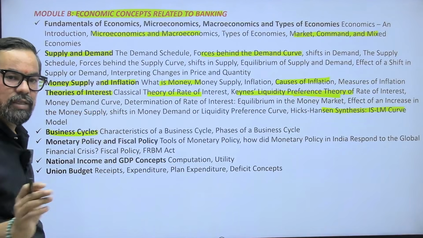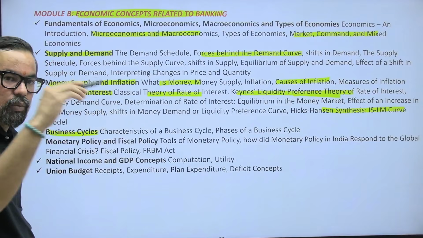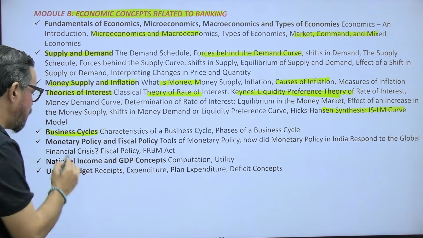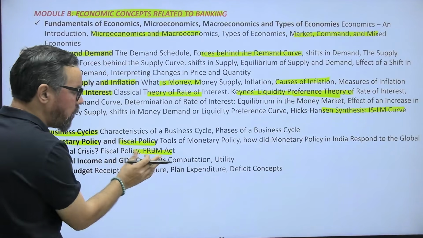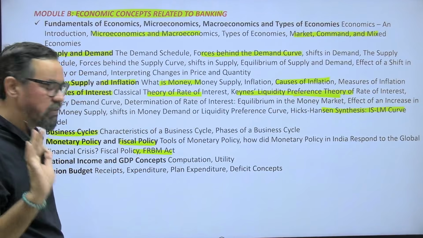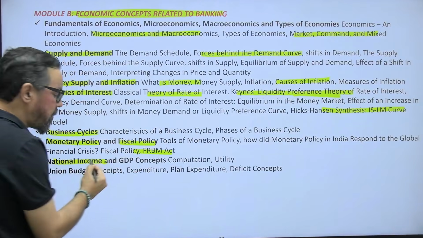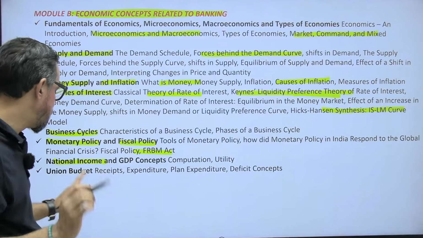Business cycle, a very easy one, 1 mark on average. You have to go through all the 4 cycles of the economy. Monetary policy, fiscal policy, this you will find easy. FRBM is very important, and the monetary policy tools which are given in your curriculum. National income computation also, all the 3 methods are very important.